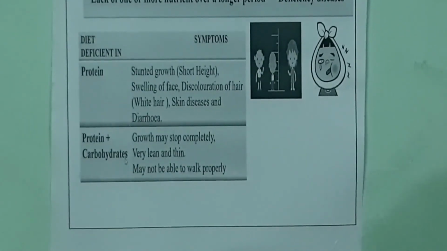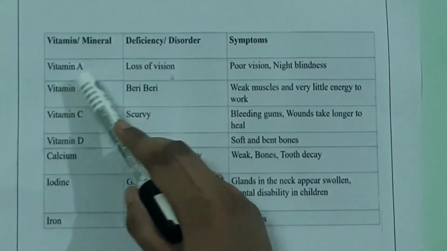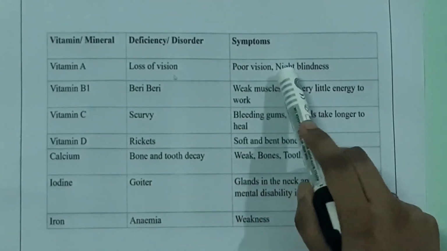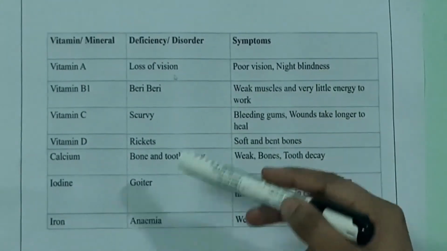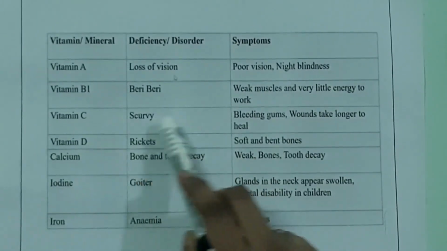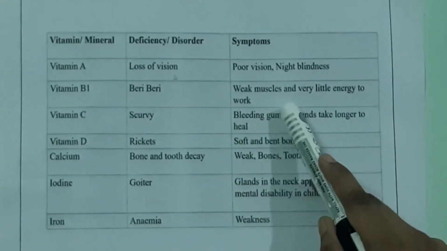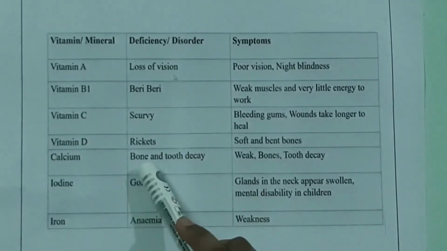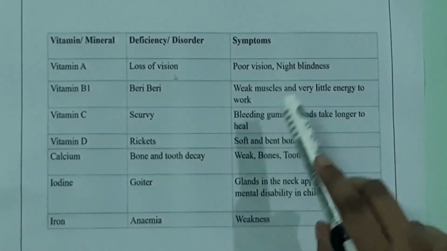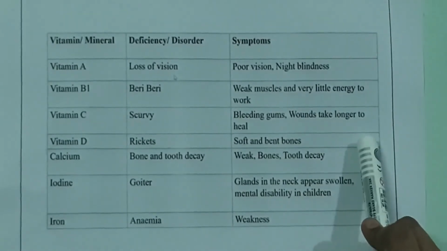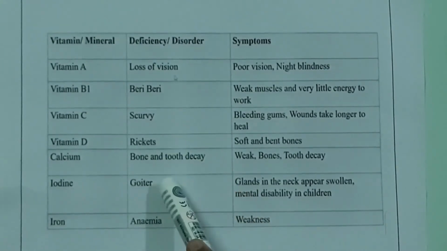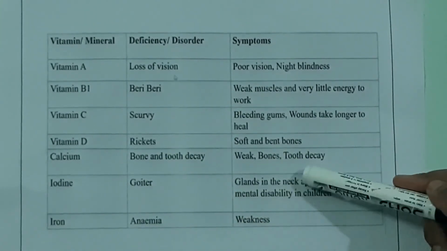We are going to see deficiency in vitamins and minerals. Deficiency in vitamin A will lead to loss of vision, and the symptoms will be poor vision and night blindness. Then deficiency of vitamin B1 will lead to beriberi. The symptoms are weak muscles and very little energy to work. Then deficiency of vitamin C will lead to scurvy, where the symptoms will be bleeding gums and wounds taking very long to heal. Next, vitamin D deficiency will lead to a disorder called rickets, where the symptoms will be soft and bent bones.